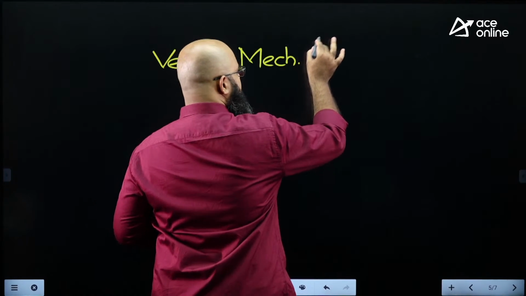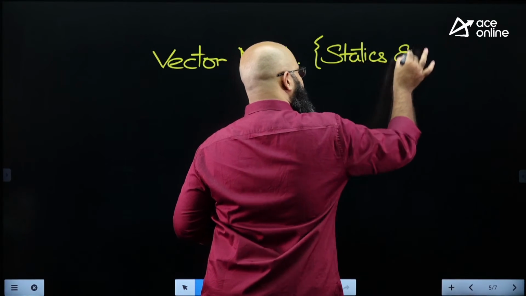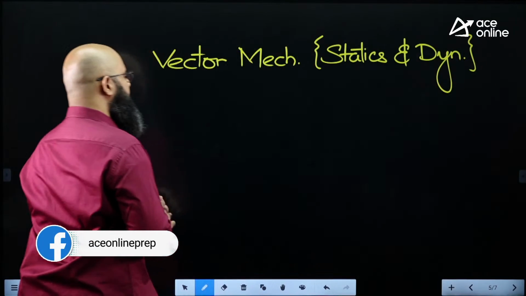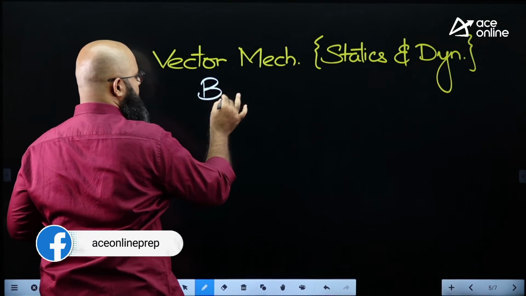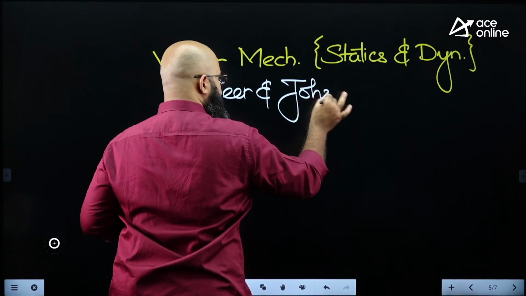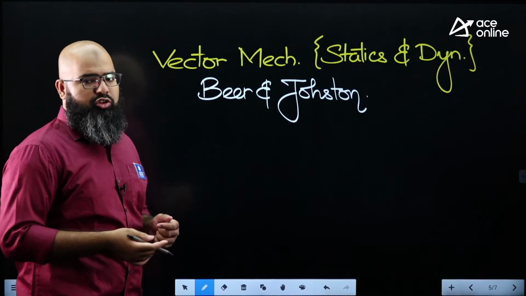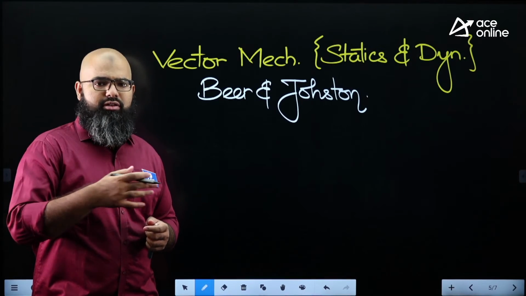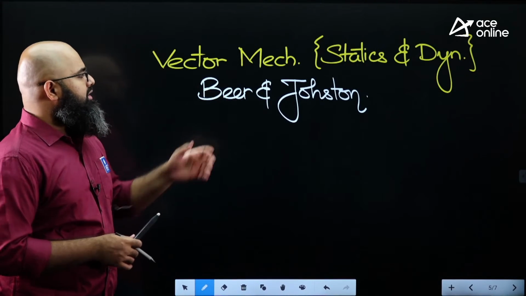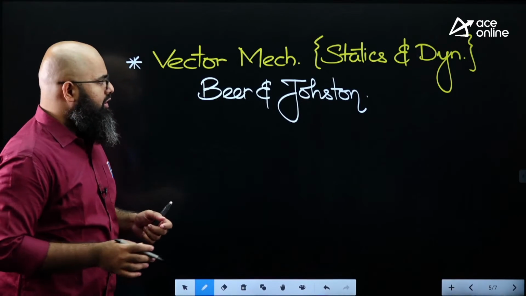Vector Mechanics, both Statics and Dynamics, by Beer and Johnston. As a matter of fact, they also have a book on strength of materials, which goes by the name Mechanics of Materials, I believe. Okay. Anyway, according to me, this is the best book basically for mechanics.